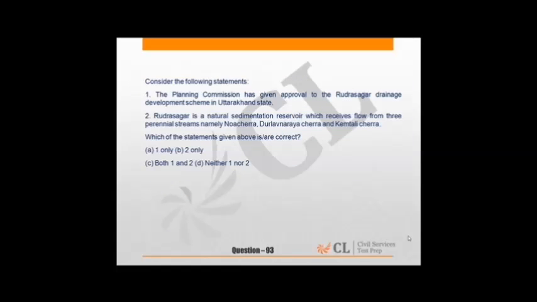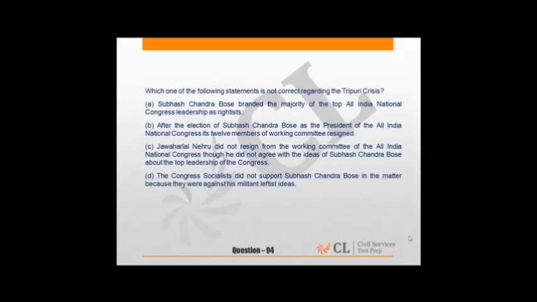Question 93 is about geography. Rudra Sagar drainage development scheme in Uttarakhand. The first statement is wrong, because this scheme is in Tripura, not in Uttarakhand. The second is fine. So the answer is B, 2 only. Question 94, Tripuri crisis, is again the Indian freedom struggle. A basic conceptual question.